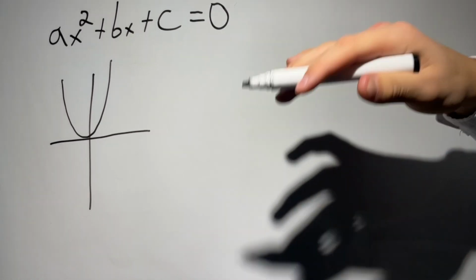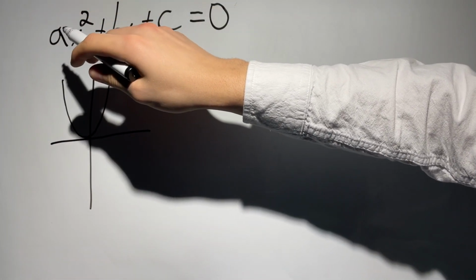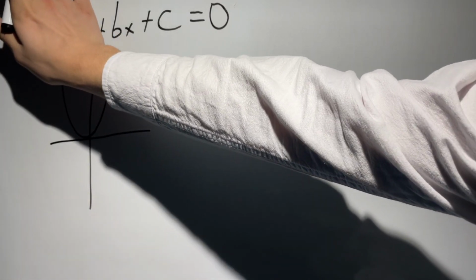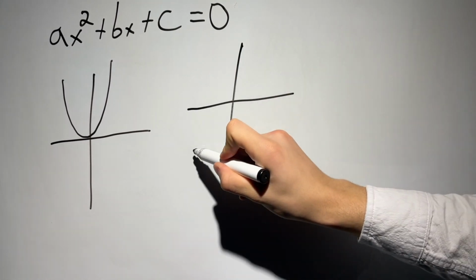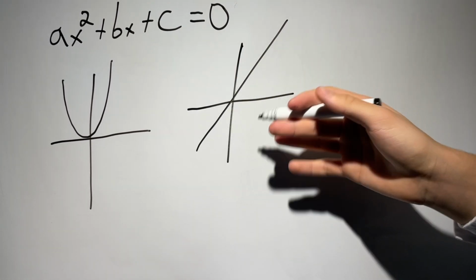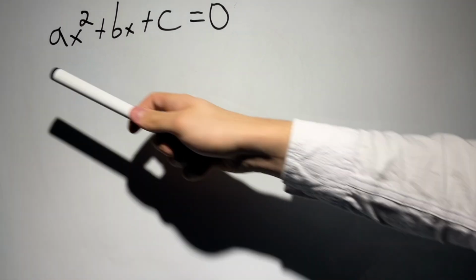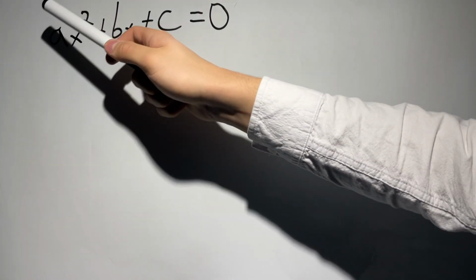And because we love graphs on this channel, if a were 0, we could think of it as just this part right here: bx plus c equals 0, which would look something like this, for example. So this right here would not be a quadratic equation if a were 0.